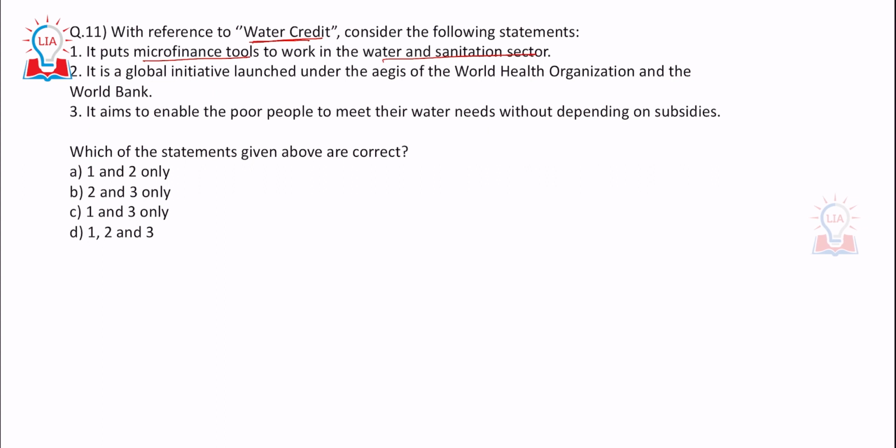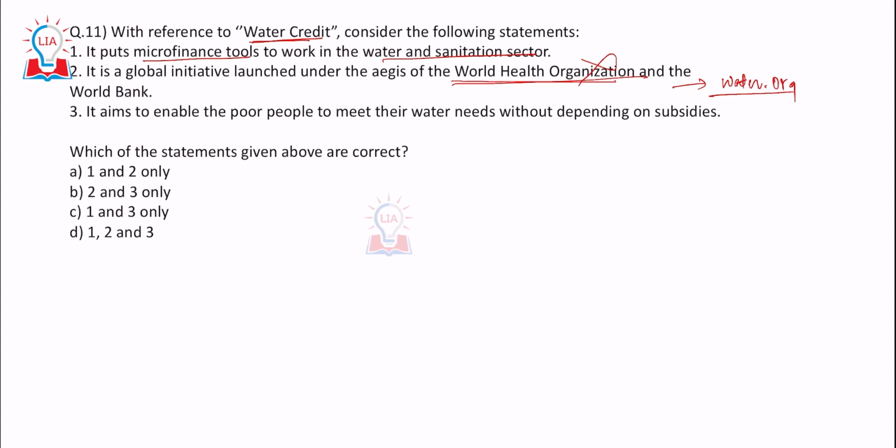So that is the first one. Second, it is a global initiative launched under the aegis of WHO. Now this is wrong. It is launched by a particular not-for-profit organization called Water.org. This was in the news way back in 2021, so that is why you have it in the question paper.